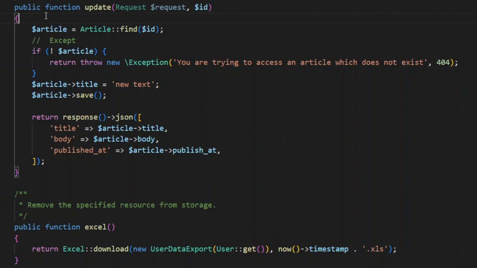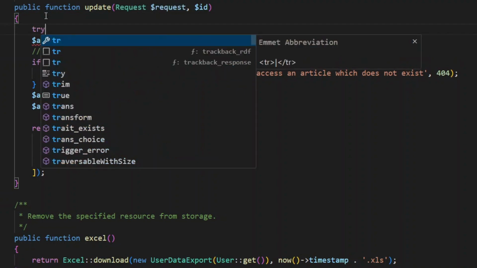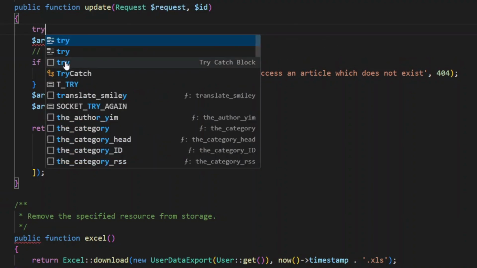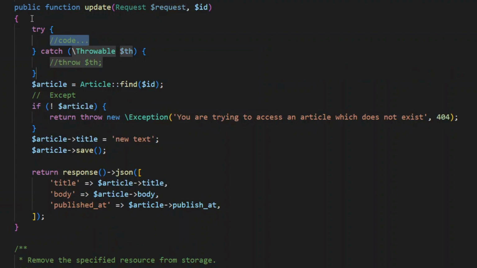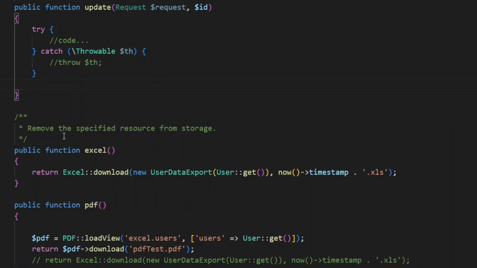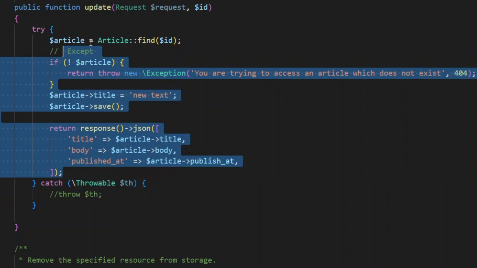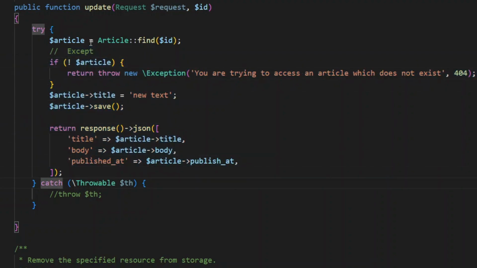So now we're going to come up here on the first line. Since I'm using VS Code, I can just type try and I'll get this hint. If I click on it, I'll get this try catch. So if I'm throwing something, someone has to catch it. Now I'm going to take all my code, cut it, and this is where I put my code. I'm going to format it a little bit better. And now notice that I'm throwing an exception here. I can catch it in this location.